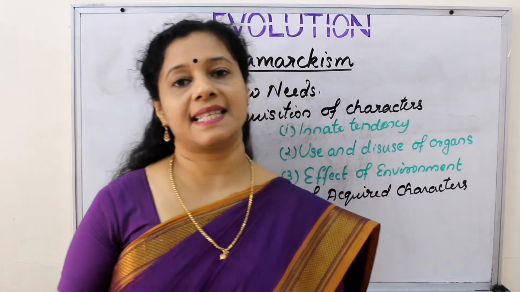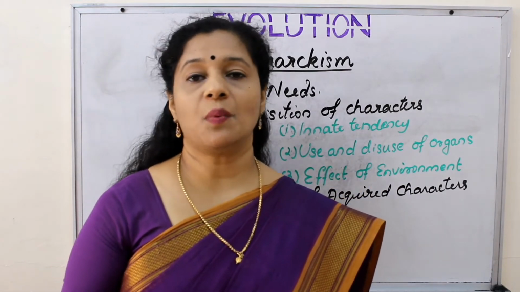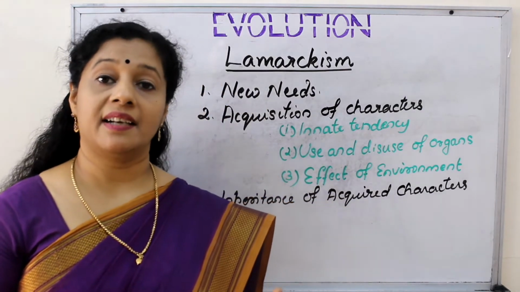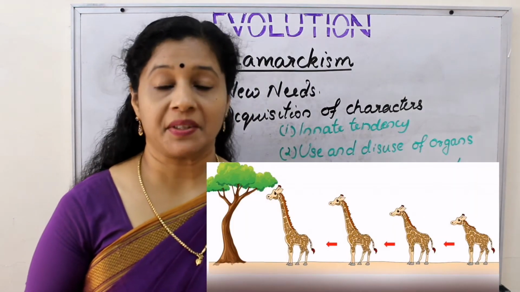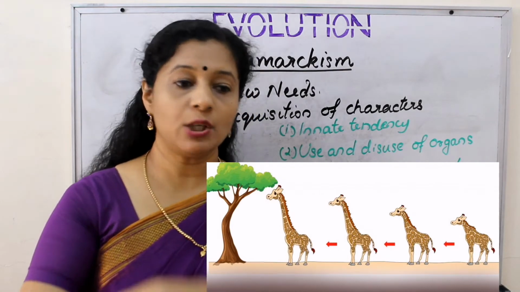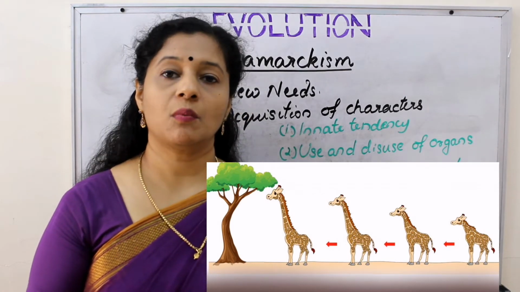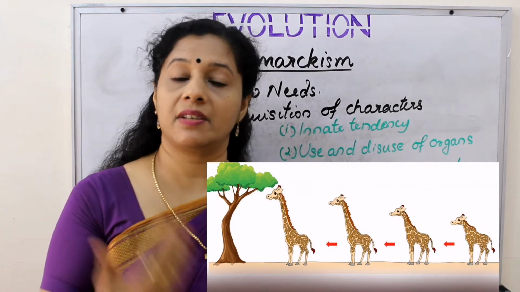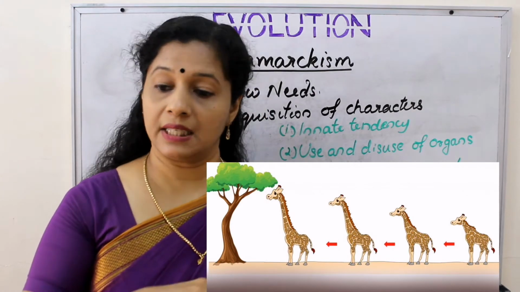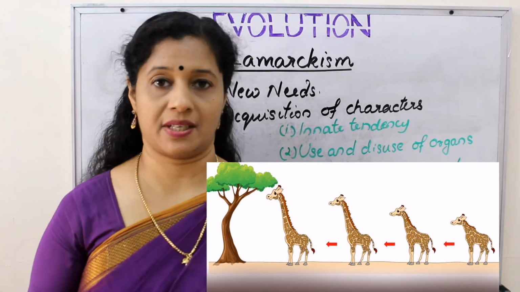Now if we see the examples of these theories proposed by Lamarck, the first one is about giraffe. It is believed that giraffe had ancestors like deer. They had short forelimbs and short neck. Initially they used to feed on the leaves available on the ground or their own level. Later, once their number increased, there was actually competition for getting leaves. So gradually the leaves got over, they had to stretch their neck to get leaf from the taller trees.